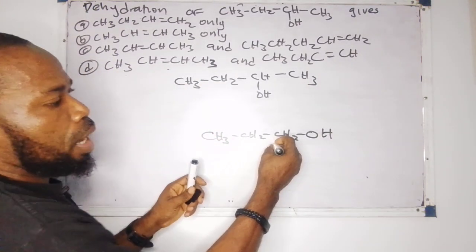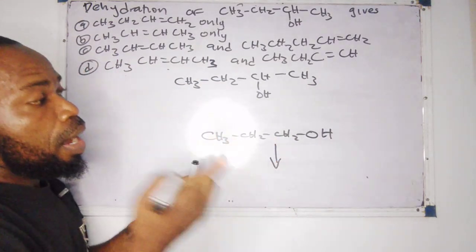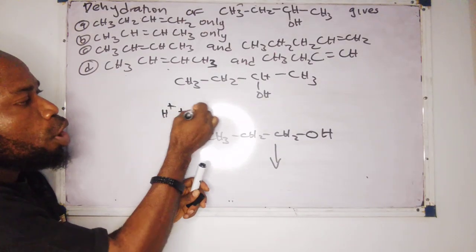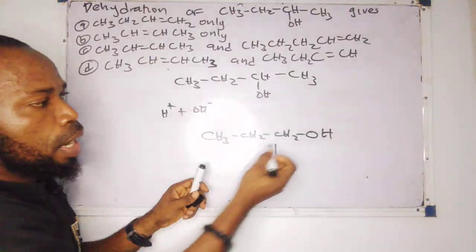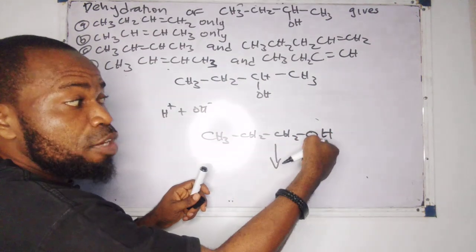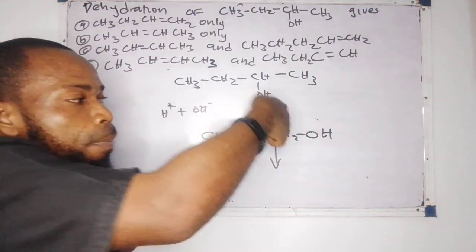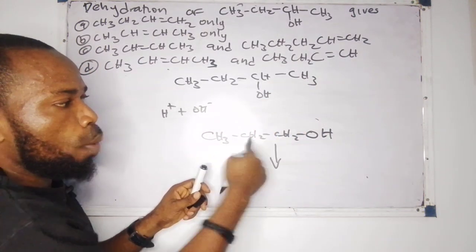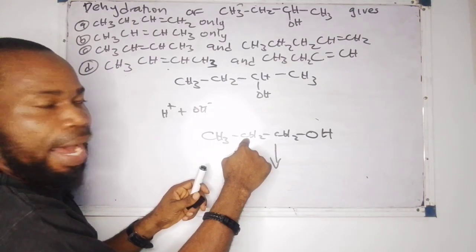Check it out. Now we are going to have this. Remember, dehydration is the removal of a water molecule, and water is H plus OH minus. Now I will remove the OH from here. Remember, this OH is attached to this carbon. The carbon that I remove the OH from, I cannot remove the hydrogen from there again. I have to come to this other carbon to remove the hydrogen.